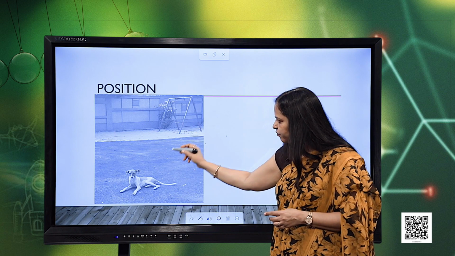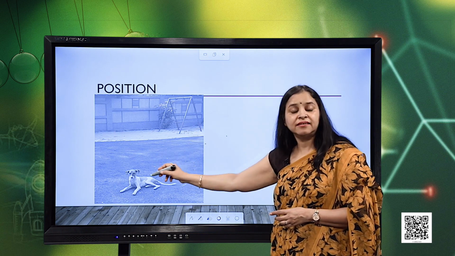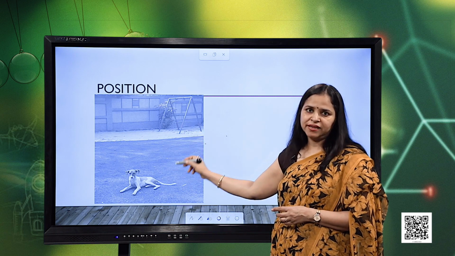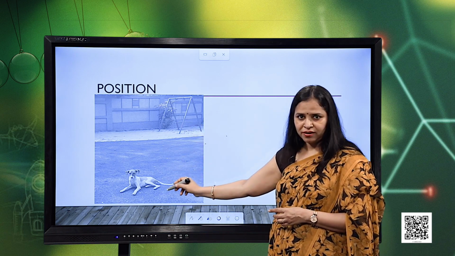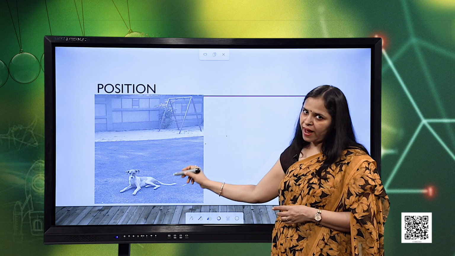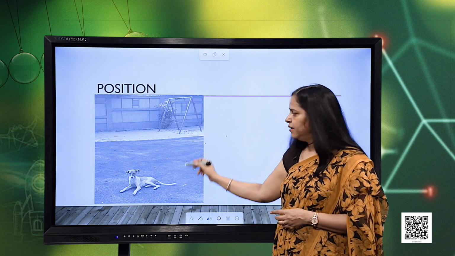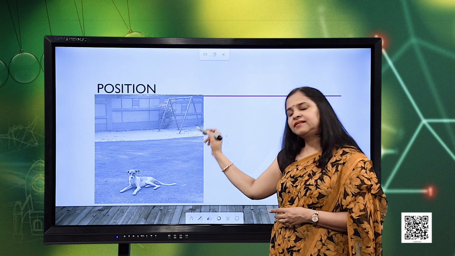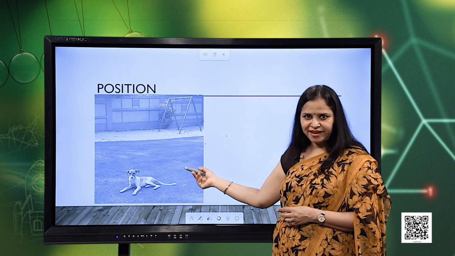So, the distance between the object, that is this dog, and the swing describes the position of this dog. And with the passage of time, if this position is not changing with respect to the swing, then we can say the dog is at rest.